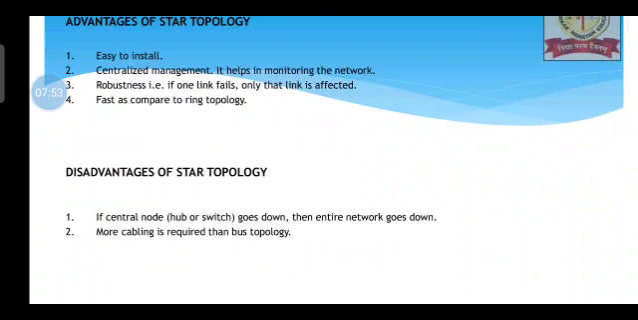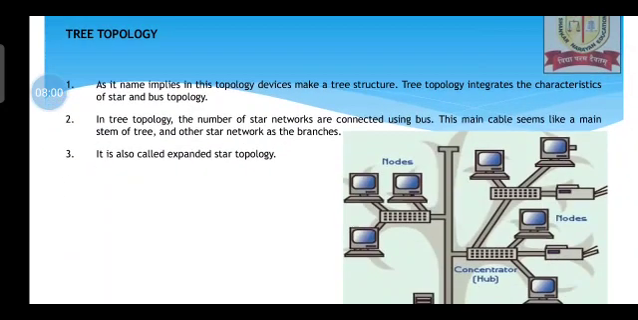Disadvantages of star topology: if the central hub goes down, then the entire network goes down, and more cabling is required than bus topology.